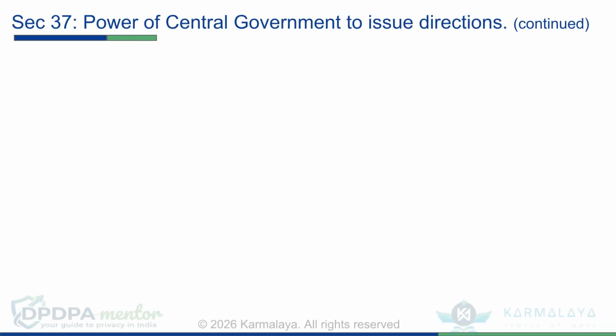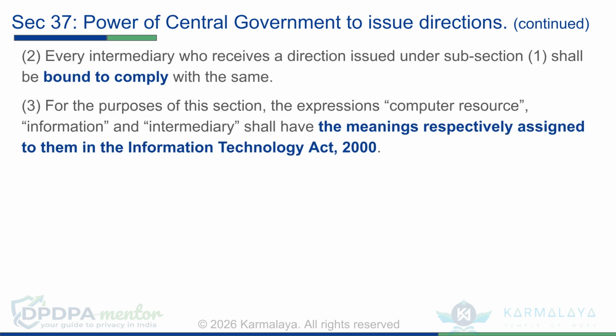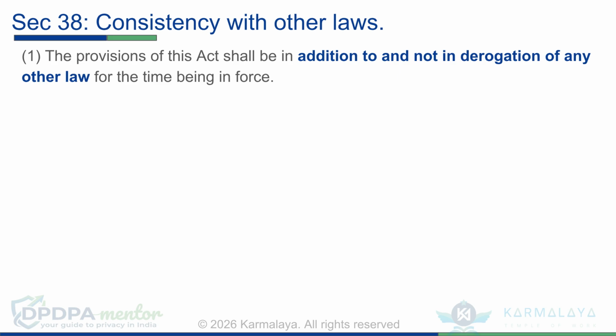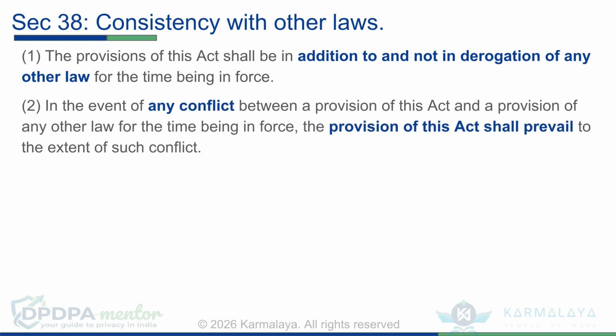Continuing with Section 37, as per subsection 2, every intermediary receiving a direction to block access must comply. As per subsection 3, for this section, the definitions of computer resource, information, and intermediary align with the Information Technology Act 2000. Section 38 addresses consistency with other laws. Per subsection 1, the Act's provisions are in addition to, and not in derogation of, any other law in force. According to subsection 2, in case of any conflict, the provisions of the DPDP Act shall prevail.